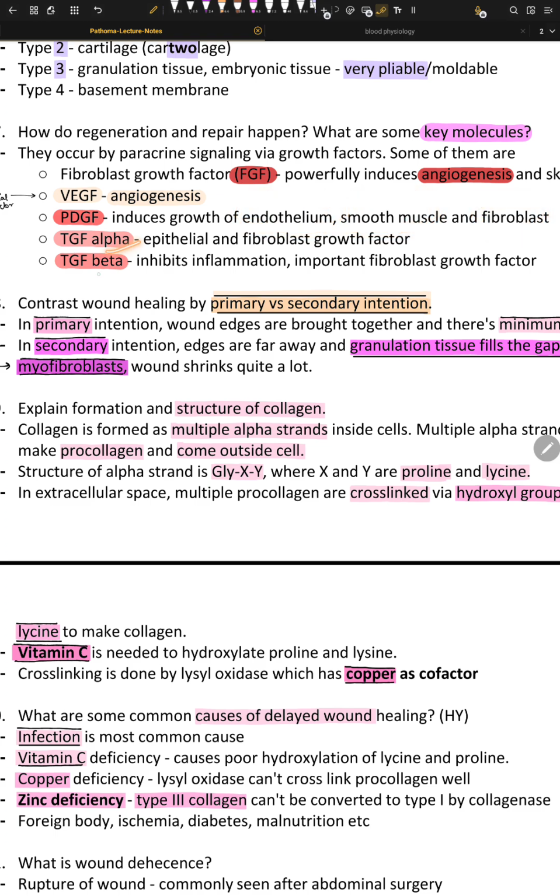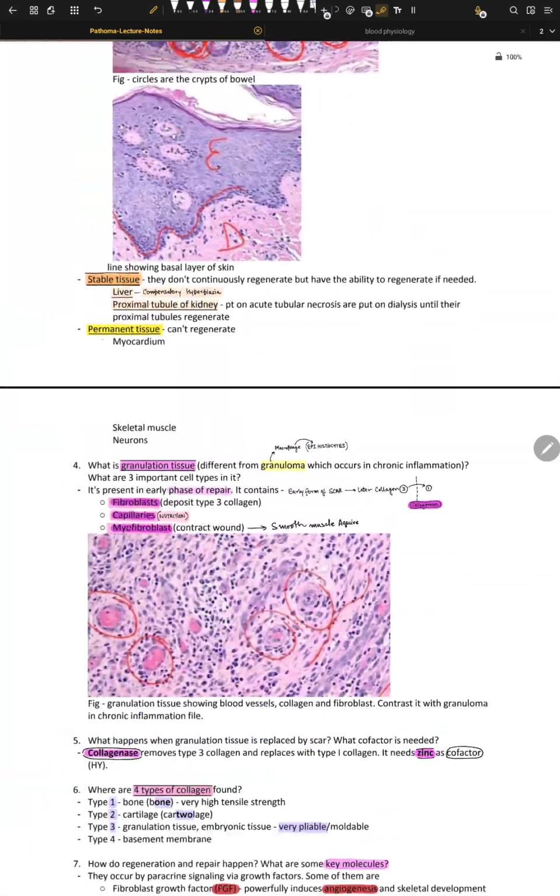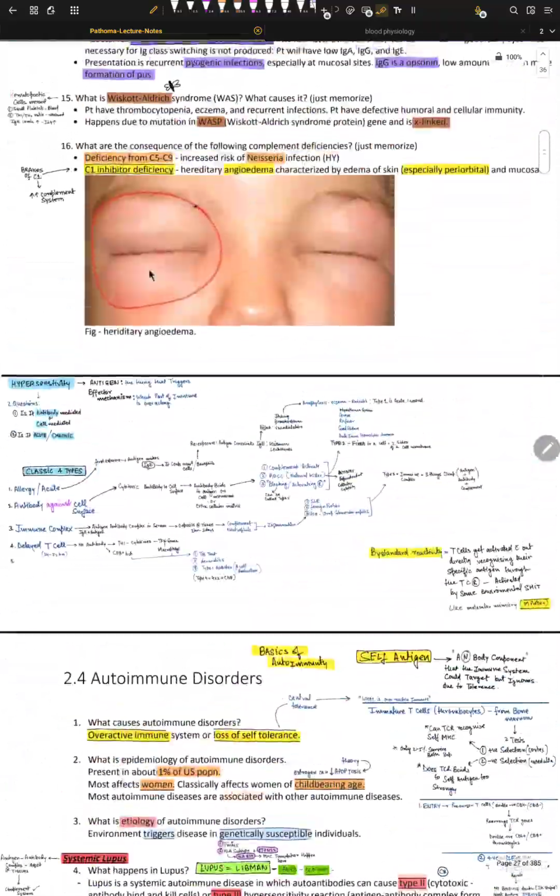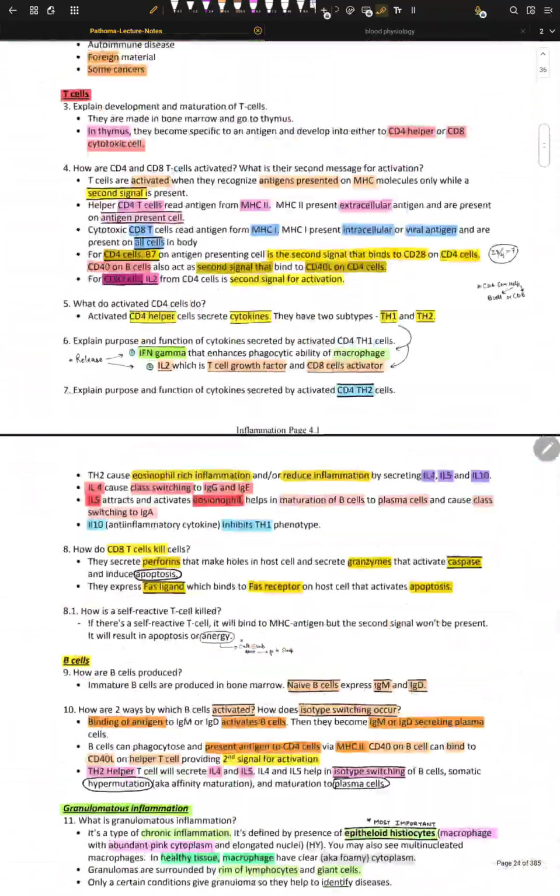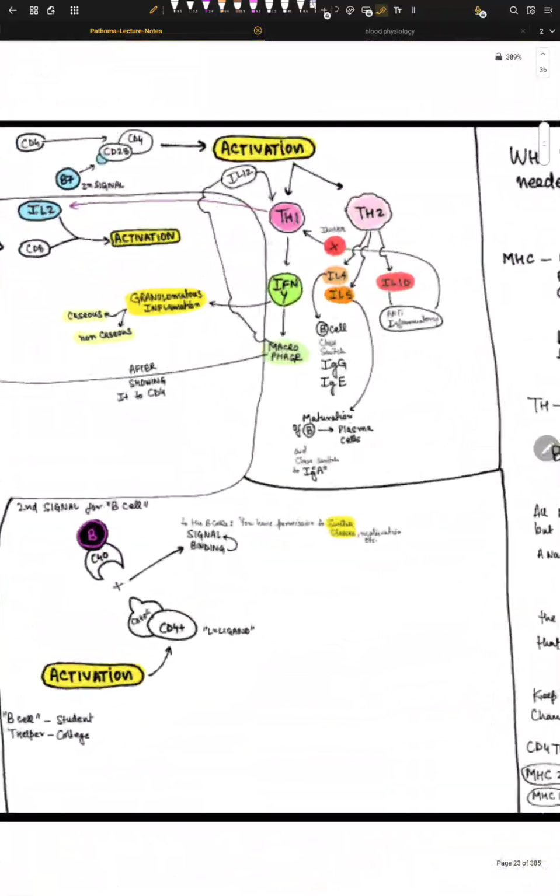PDGF is the growth factor of endothelium, smooth muscle, and fibroblasts. Then there is transforming growth factor alpha and beta. Alpha goes for epithelium and fibroblasts, and beta inhibits inflammation. Th2 cells, which come from T helper 4 cells, can produce TGF-beta and IL-10. So Th2 makes IL-10, which is anti-inflammatory.